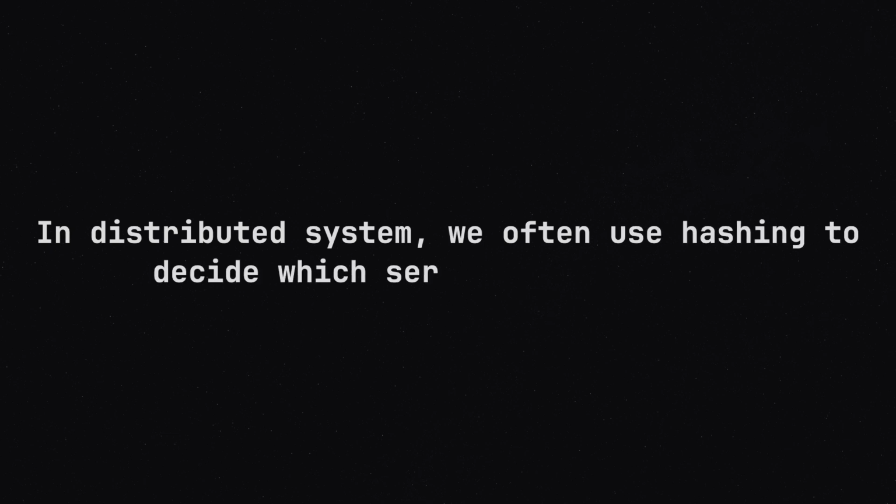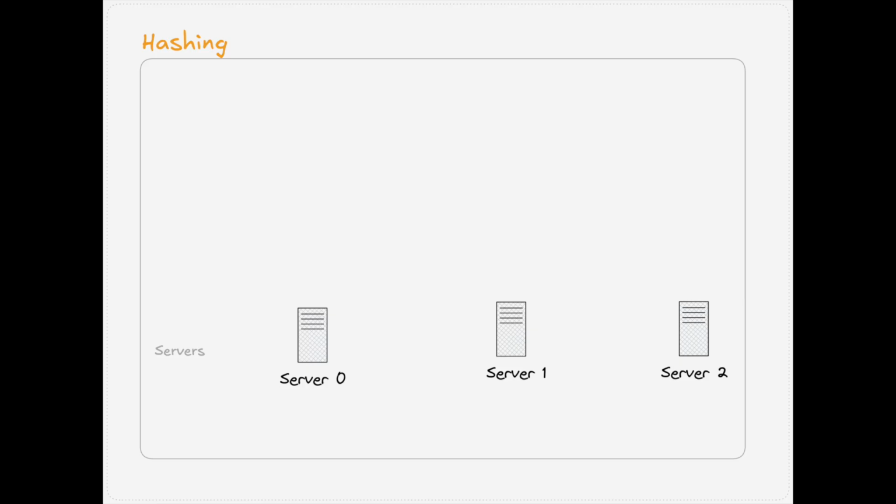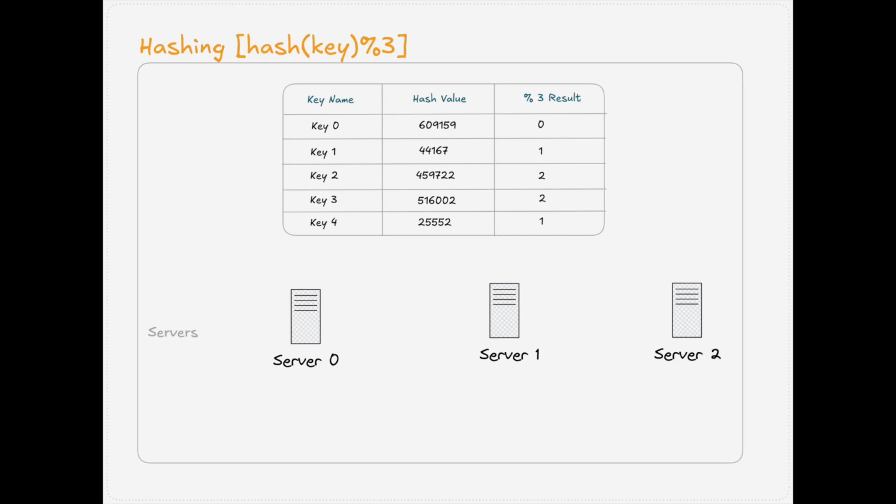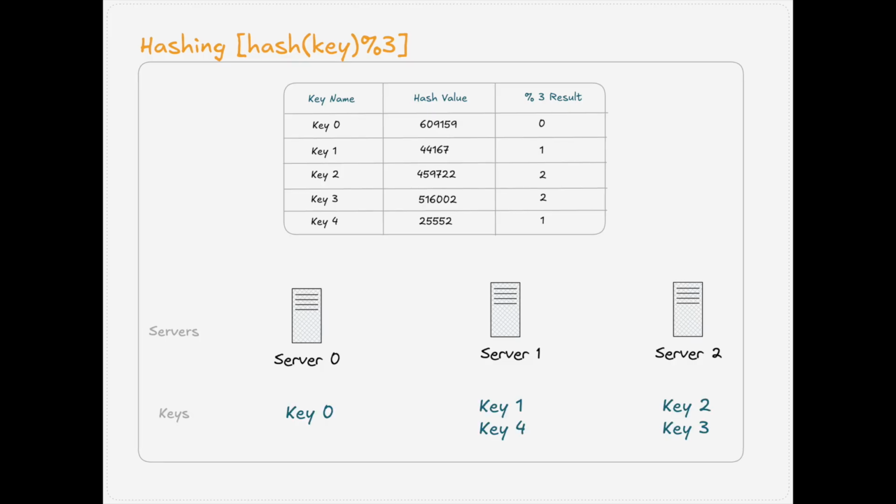Now in a distributed system, we often use hashing to decide which server handles a key. So let's imagine we have three servers, S0, S1 and S2. The simplest mapping might look like this: server is equal to hash of a key modulo 3. Each key maps to a number in the range of 0 to 2, and that number decides its server.